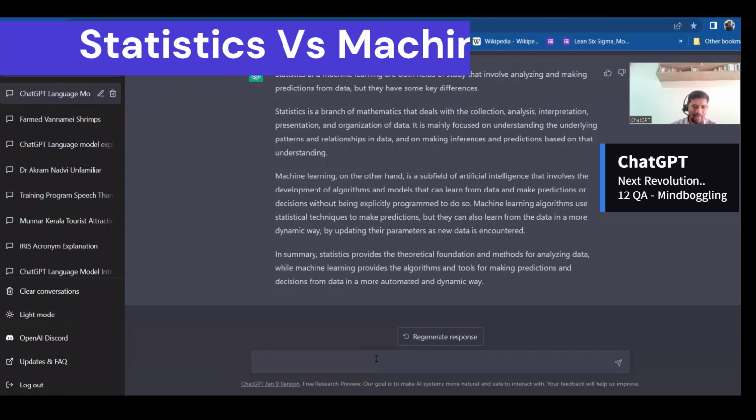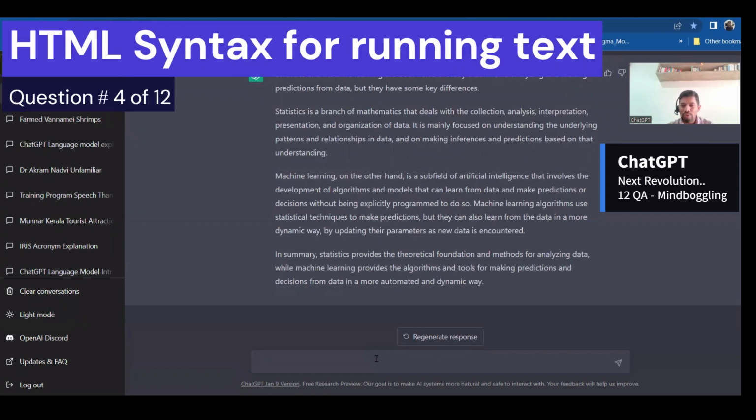Good, very good response. Let's move to the fourth question. I will ask, give me the syntax for running HTML. I will say rather, HTML syntax for marquee.